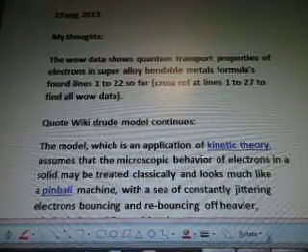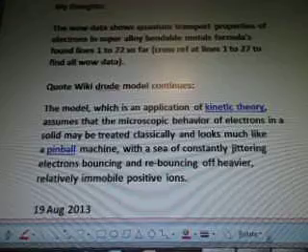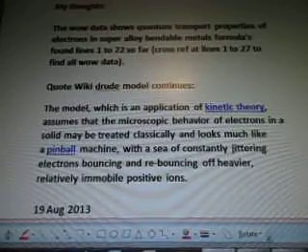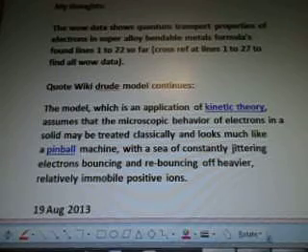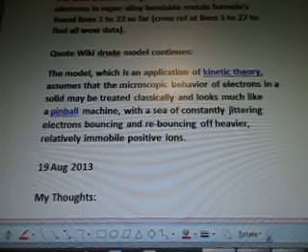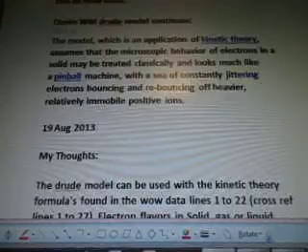Quote, Wiki: Drude model includes the model, which is an application of kinetic theory, assumes that the microscopic behavior of electrons in a solid may be treated classically and looks much like a pinball machine, with a sea of constantly jittering electrons bouncing and rebouncing off heavier, relatively immobile positive ions.